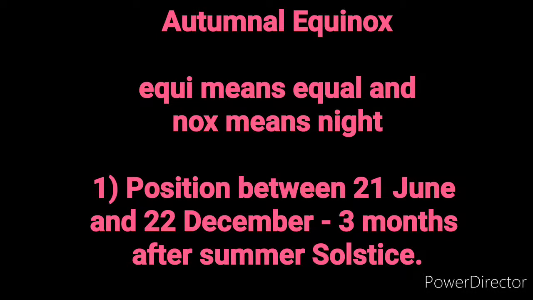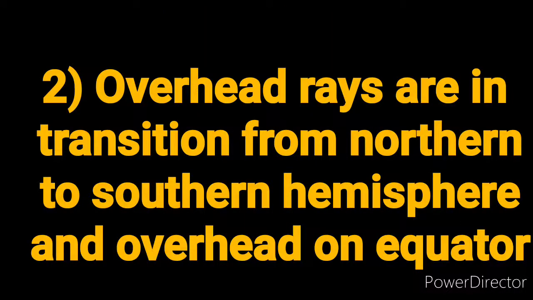Equi means equal and nox means night, which means the day when night and day are of equal duration, 12 hours each. The position between 21 June and 22 December is the position 3 months after the summer solstice, and during this time the overhead rays of the sun are in turn from the northern to the southern hemisphere.